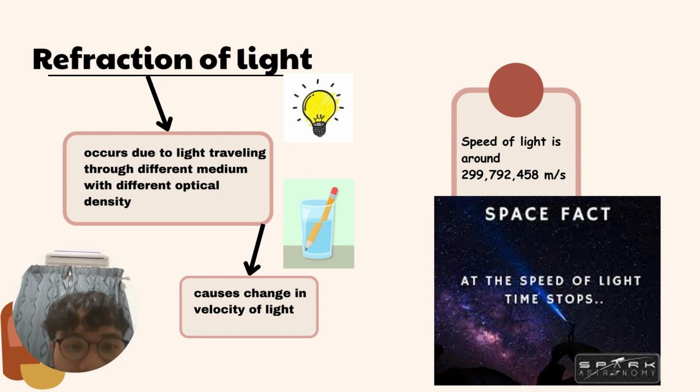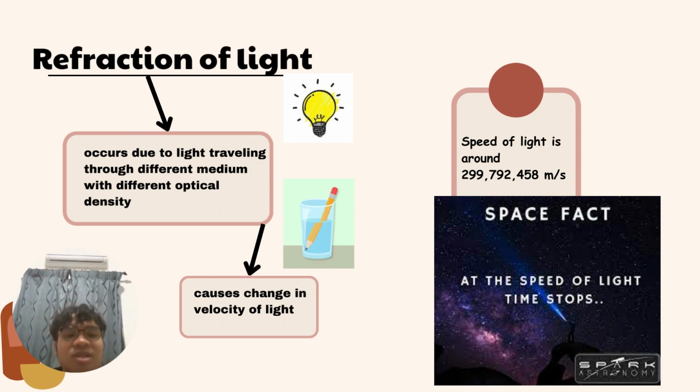Also, ada satu FYI dekat atas ni, speed of light is around 299,792,458 meter per second. But biasanya kita tak pakai pun exact number dia because selalunya kita just round up to 300 million meter per second.